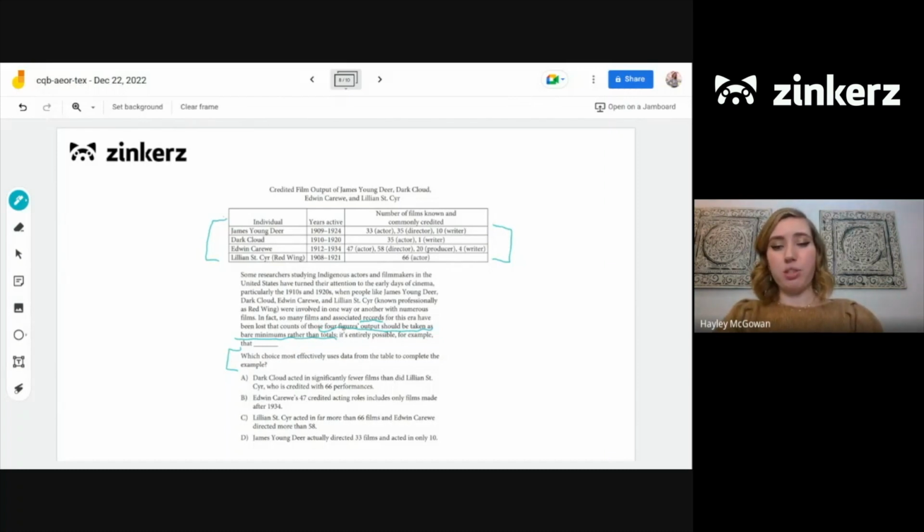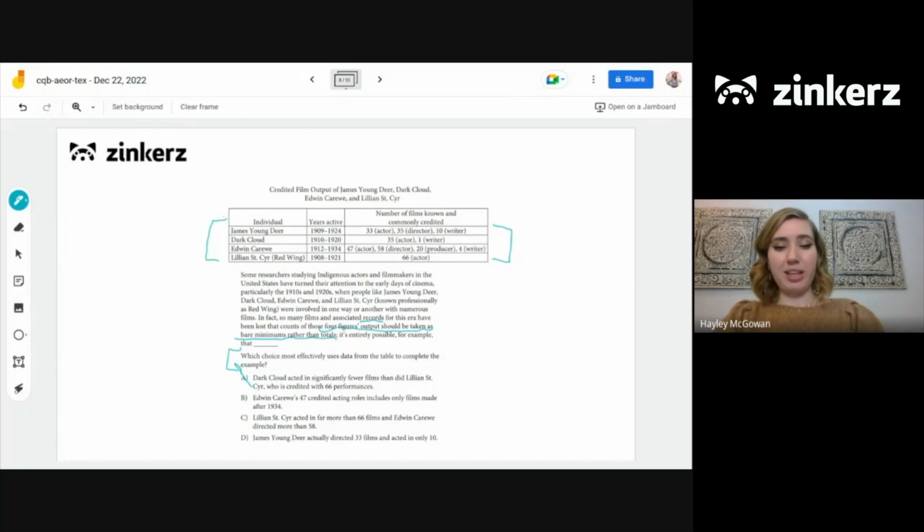So that is true, but we also have to think about the question here. So we're talking about completing this example, which is specifically talking about this discrepancy in the output. So while the information in this choice is true, it does not support that example, so therefore it cannot be the right answer.